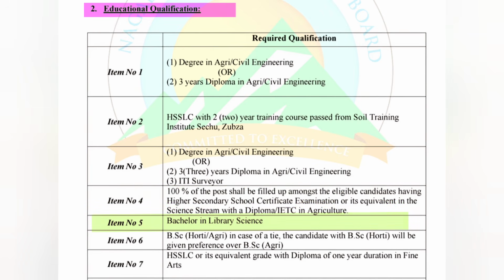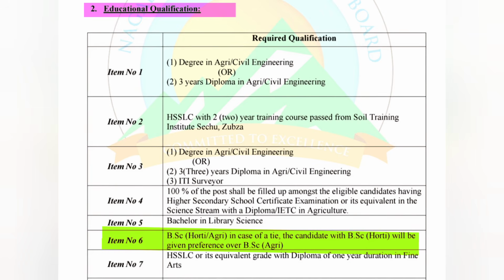Now for item number 5, which is Library Assistant. The required educational qualification is bachelor in library science. For item number 6, which is Horticulture Extension Assistant, the required educational qualification is BSc in Horti or Agri.